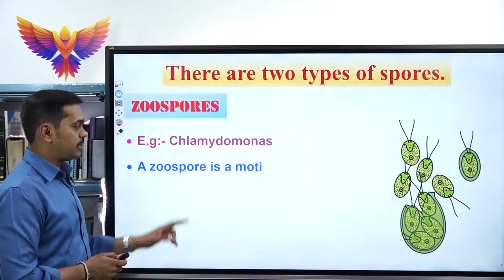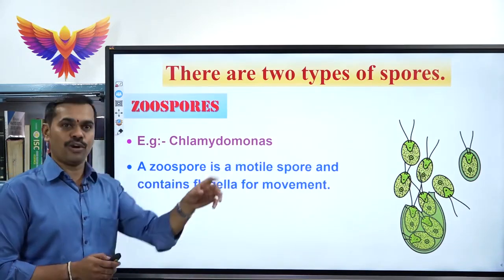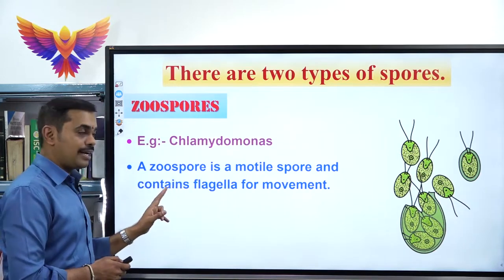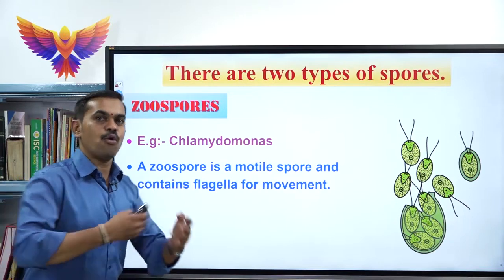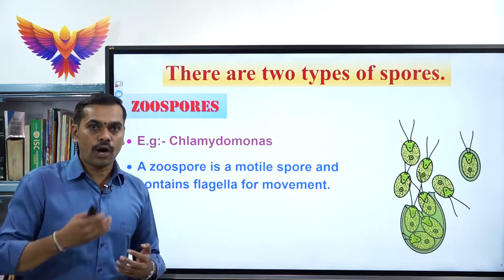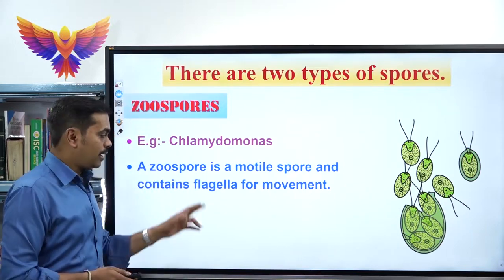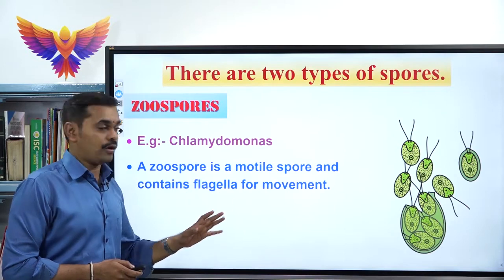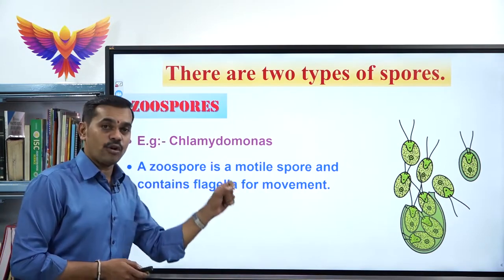See, here what happens, a zoospore is a motile spore. Motile means it can move from one place to another place and contains flagella for their movement. Because when we say motile, it has to move. Whenever it is moving, some organs are very much responsible for their movement. So here flagella are held responsible for the movement. That is why a zoospore is a motile spore.